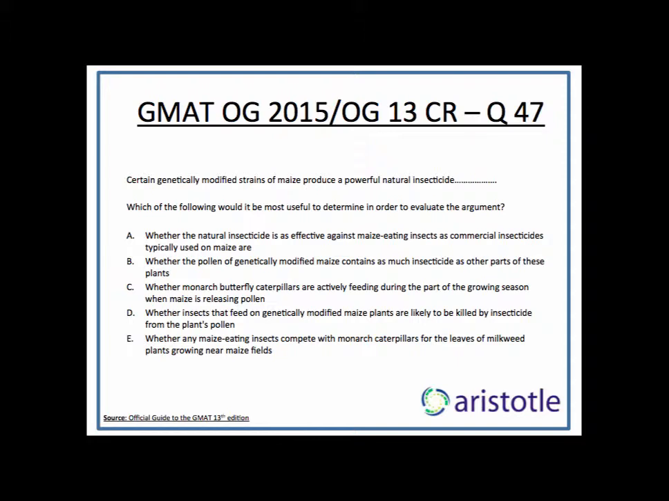B says, whether the pollen of genetically modified maize contains as much insecticide as other parts of these plants. It doesn't have to, even if it contains less insecticide. It could still be enough to kill the monarch butterfly or monarch caterpillars. So B doesn't help us evaluate.